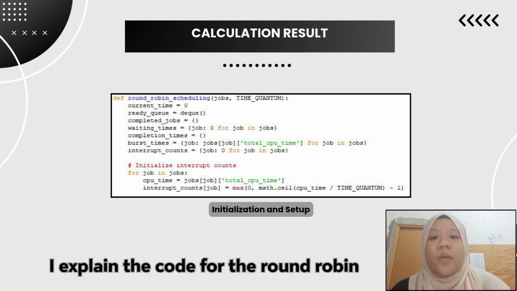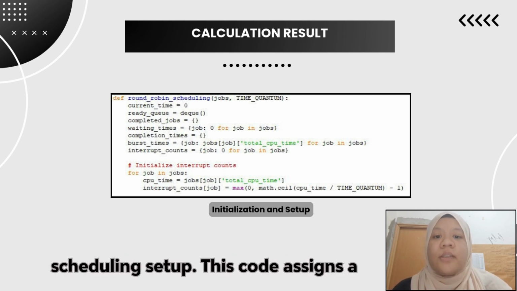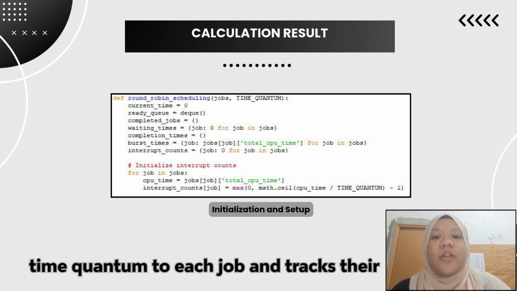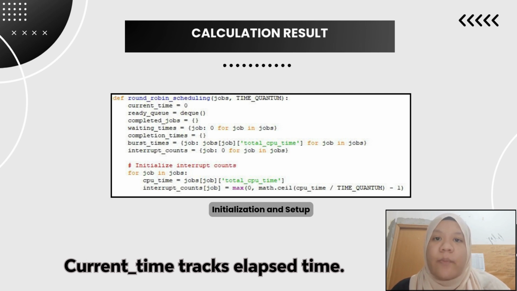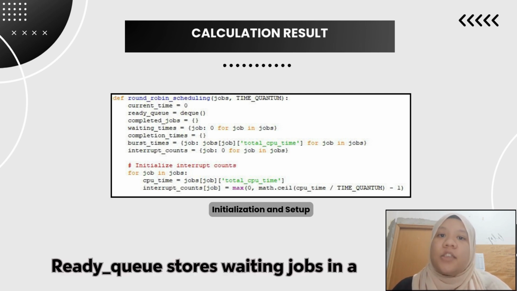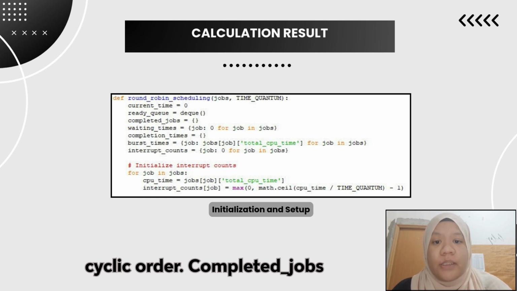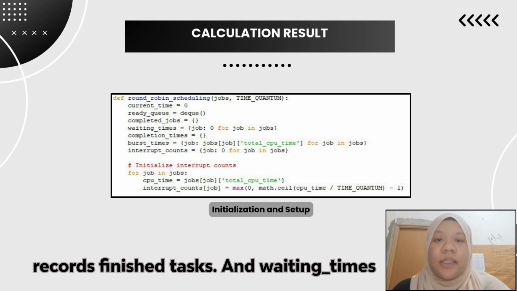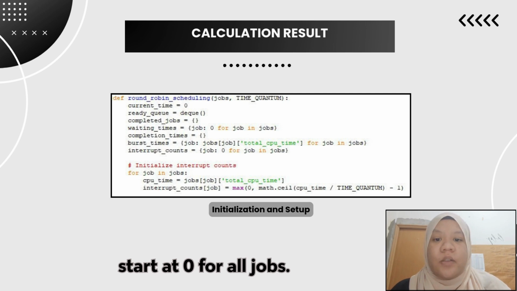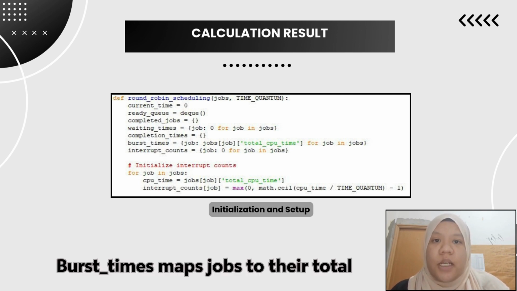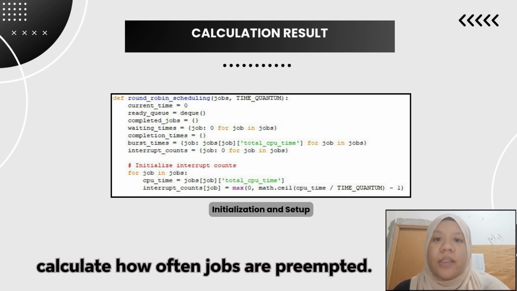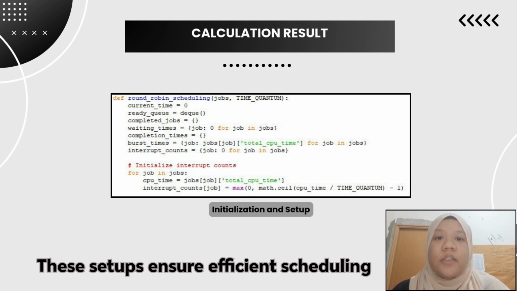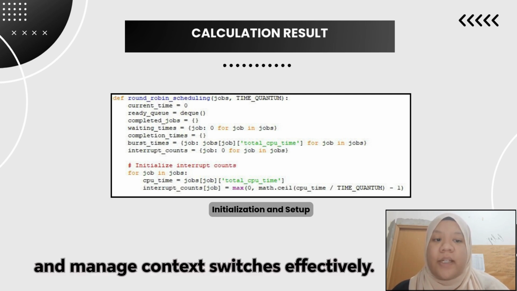I will explain the code for the round-robin scheduling setup. This code assigns a time quantum to each job and tracks their execution and interruption. Current_time tracks elapsed time. Ready_queue stores waiting jobs in cyclic order. Completed_jobs records finished tasks, and waiting_time starts at 0 for all jobs. Burst_times maps jobs to the total CPU time, while interrupts_counts calculates how often jobs are preempted. These setups ensure efficient scheduling and manage context switches effectively.